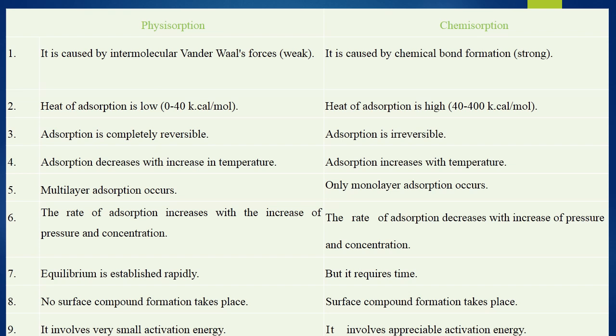Physical adsorption decreases with increase in temperature. When we increase the temperature, physical adsorption decreases. But in case of chemical adsorption, it increases with temperature.